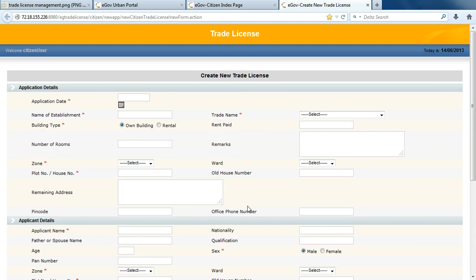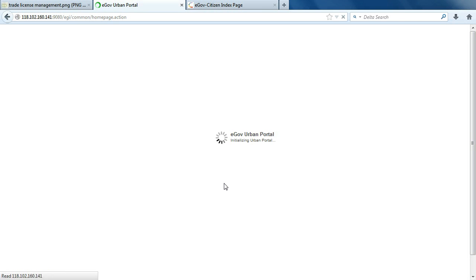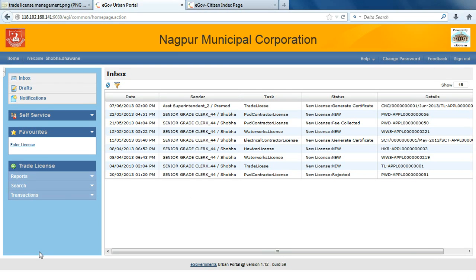It comes into the user's login, or else a particular user can also create a new trade license. We'll take that scenario. Assume that a citizen comes to the corporation for applying for a license. Here in the application, I am logging in as trade license assistant. Here the assistant can create a trade license application. I am clicking on trade license.